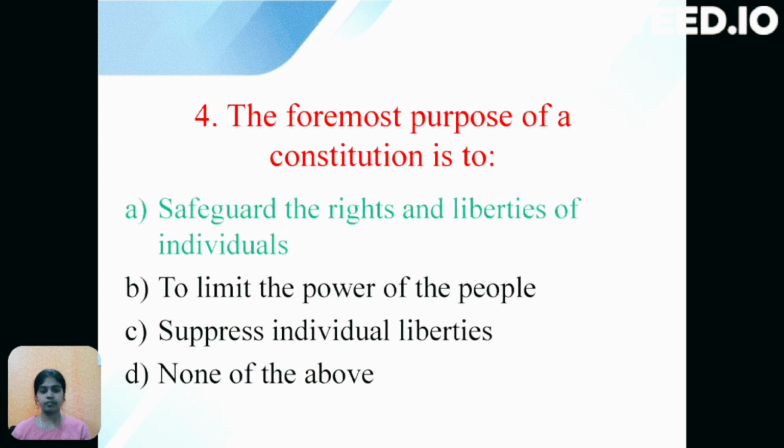Next question is, the foremost purpose of a constitution is to. The options are: option A, safeguard the rights and liberties of individuals; option B, to limit the power of the people; option C, suppress individual liberties; option D, none of the above. The primary purpose of any constitution shall be to safeguard the rights and liberties of individuals. So the correct option is A, that is, safeguard the rights and liberties of individuals.